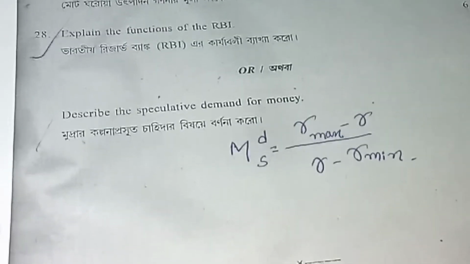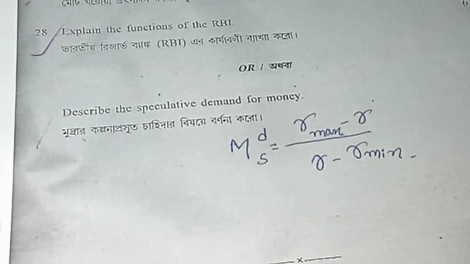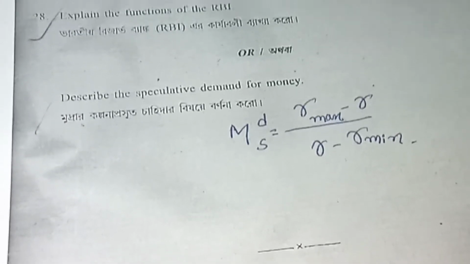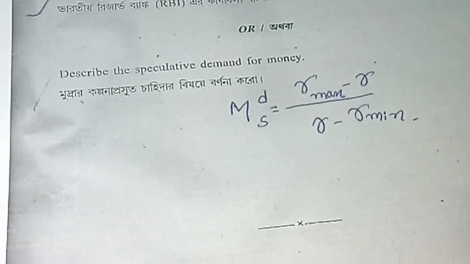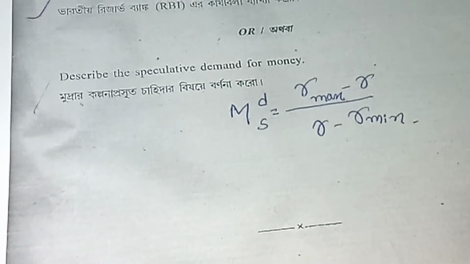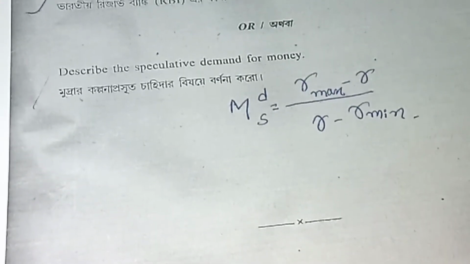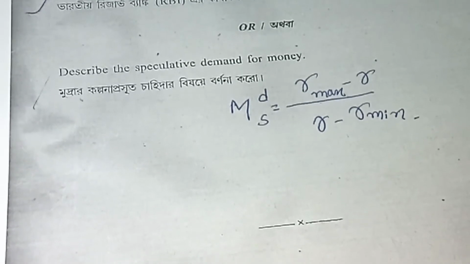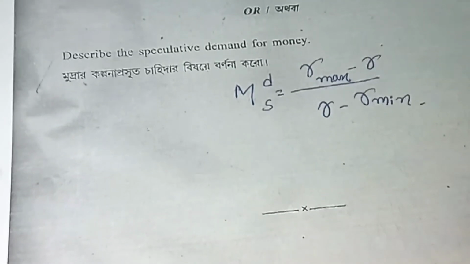Another function is lender of the last resort. The central bank acts as the lender of last resort. If a commercial bank is faced with a financial crisis, then only one institution can finally come to the rescue, the central bank. Another is the clearing house function. And these are the functions of RBI.